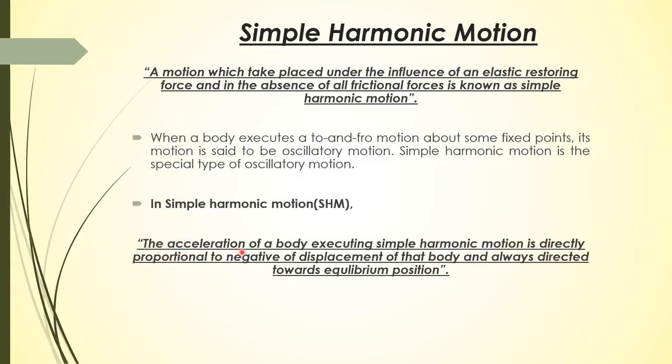The acceleration of a body executing simple harmonic motion is directly proportional to the negative of displacement of that body and always directed towards the equilibrium position. So this is the condition for simple harmonic motion, that the acceleration of a body executing simple harmonic motion should be proportional to the negative of displacement. So whenever we try to find whether the motion of a body is simple harmonic or not, we just find out the value of acceleration, and if the acceleration satisfies this condition, then it is a simple harmonic motion.